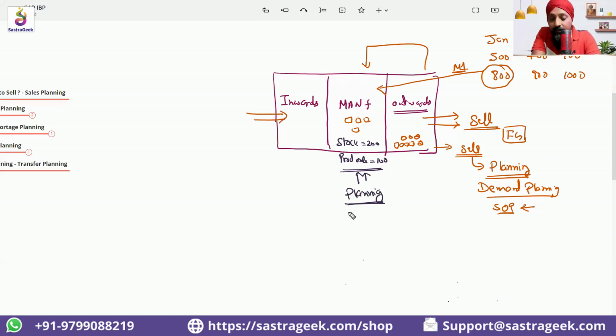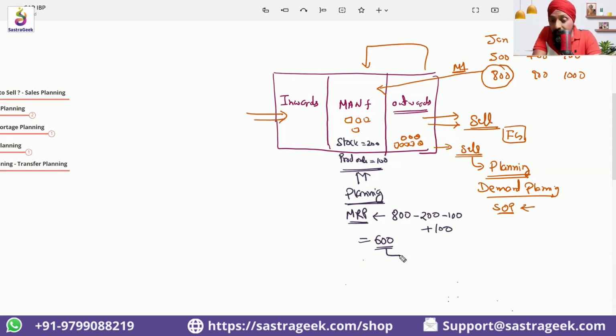That planning we call MRP, material requirement planning, which will tell us, if I have this situation, 800 minus 200, minus 100. And if my safety stock should be 100, then plus 100 for the safety stock. So 600 I need to produce. It depends what kind of stock I have. So another kind of planning needs to happen here, which will tell me how much I need to produce. I need to produce 600. That is called material requirement planning.